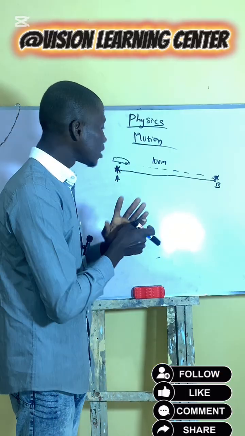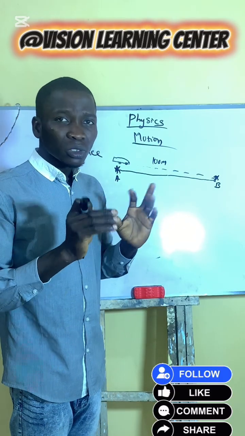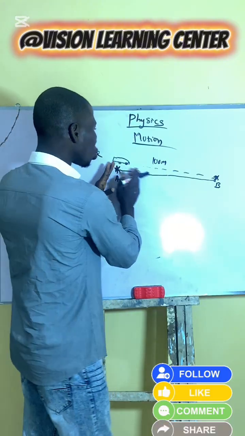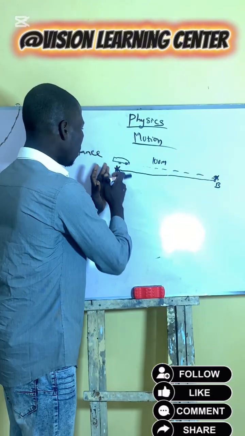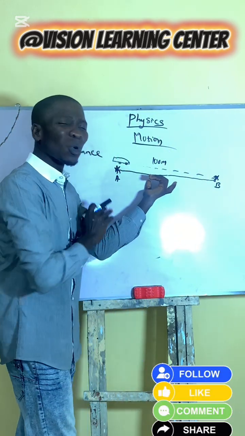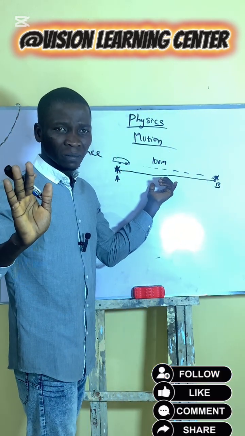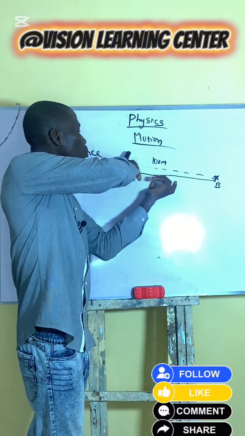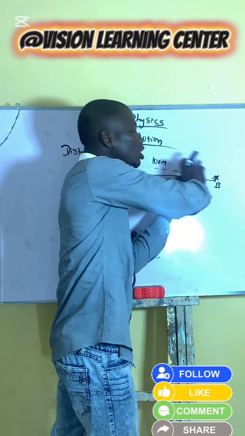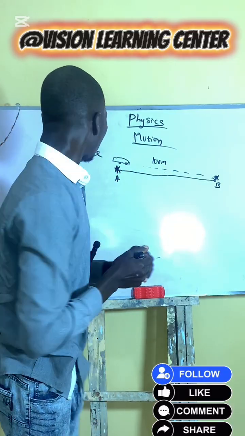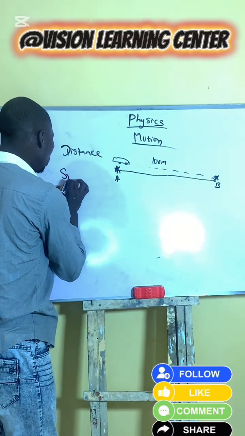So whenever you are asked to define distance, don't even think of cramming it. What you need to do is to draw a sketch like this and put a point A and a point B. Know that in the middle is what? Your total length. The total length by which this body moves from point A to point B is what you know as what? Distance. Okay, then what of speed?